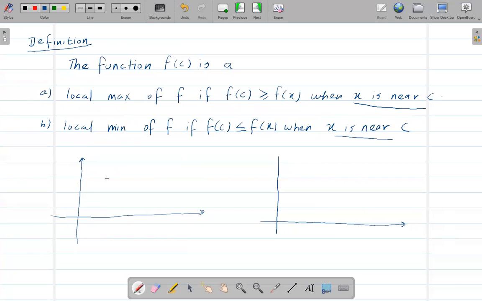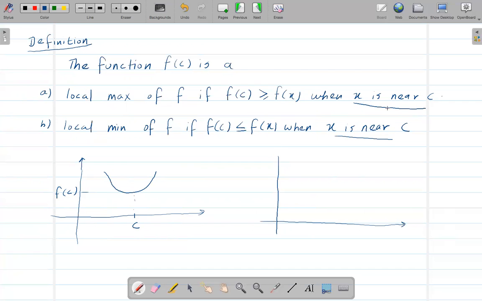Okay, so say there is c here, and that means f of c is going to be somewhere down here. So there is any x which is near c, that means x is approaching c, but it's not exactly c, right?